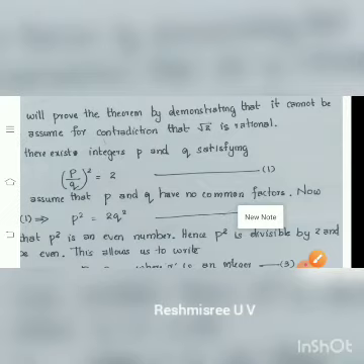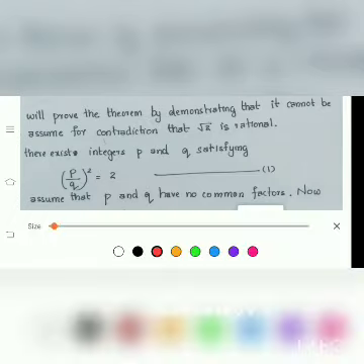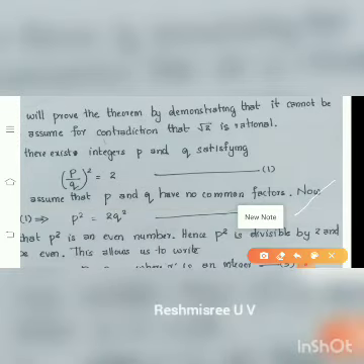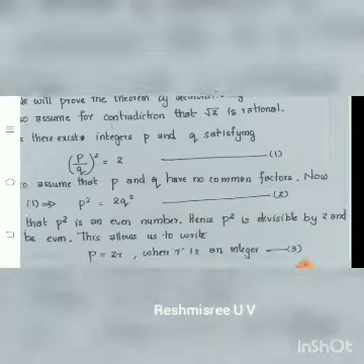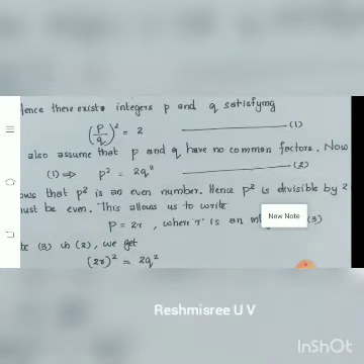And so what is there? P is also an even number, isn't it? P is also an even number. Thus, this allows us to write, let p equal to 2r, where r is an integer.